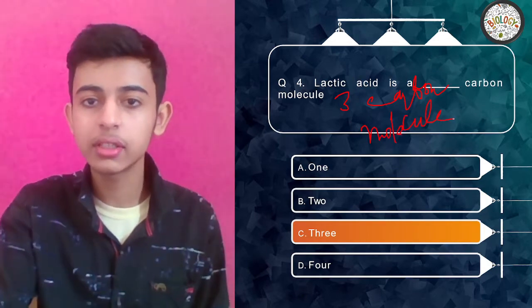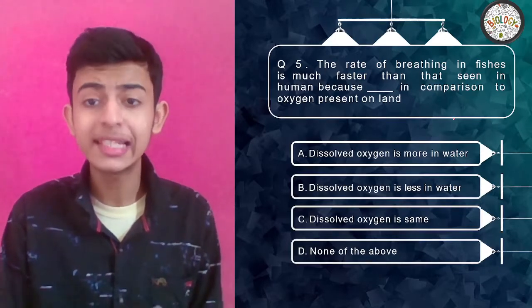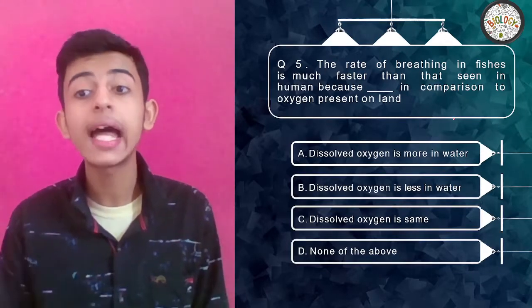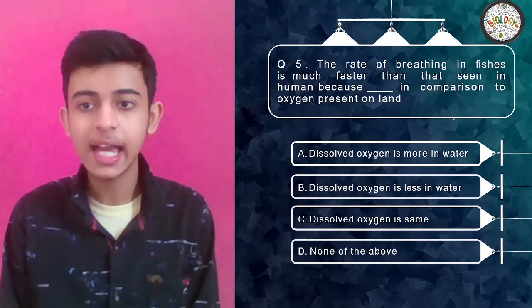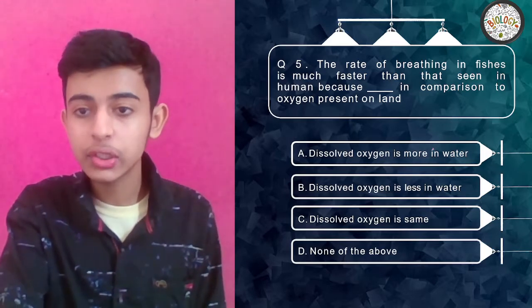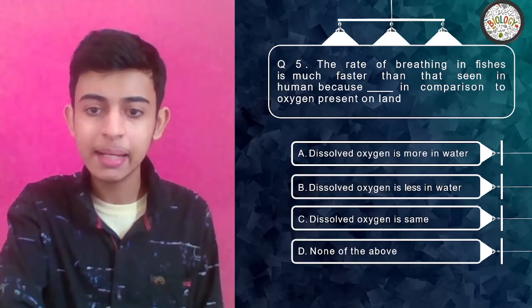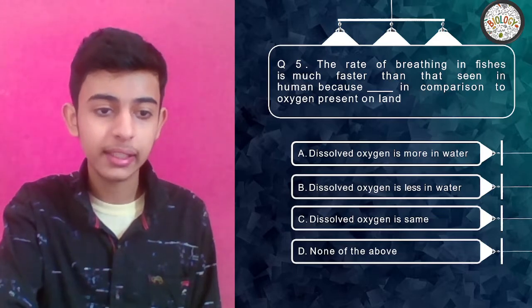I hope you've understood this one. Fifth, the rate of breathing in fishes is much faster than that seen in humans, because dash in comparison to oxygen present on land. Dissolved oxygen is more in water, dissolved oxygen is less in water, dissolved oxygen is same, none of the above. What do you think should be the answer?